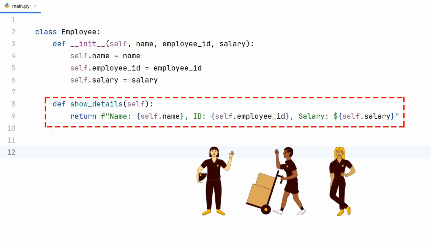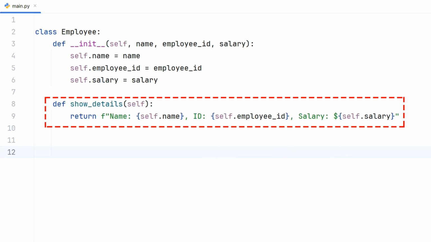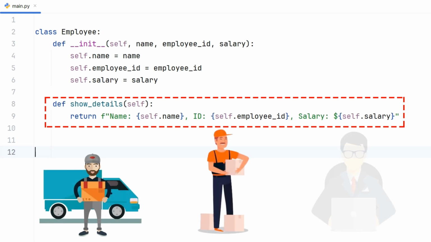Now, let's move on to different types of employees. In this company, there are delivery drivers, warehouse workers, and managers. Each of them shares the basic employee details, but they also have extra details specific to their jobs. Instead of writing the same employee details again for each type, we use inheritance.